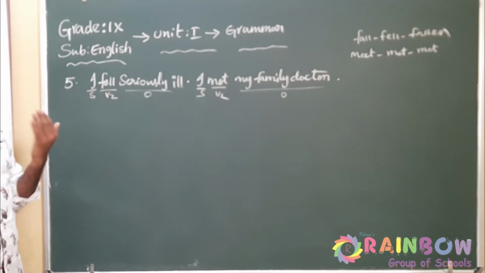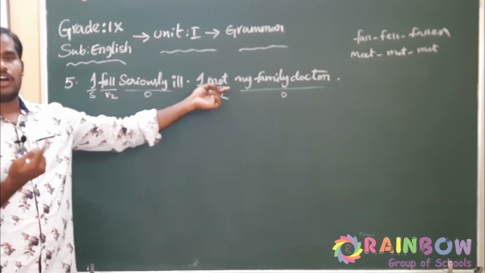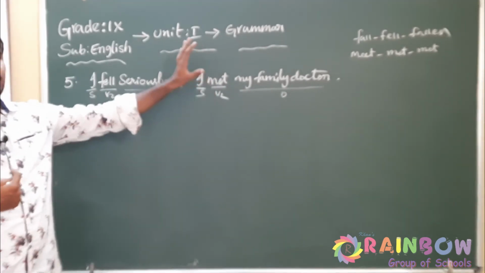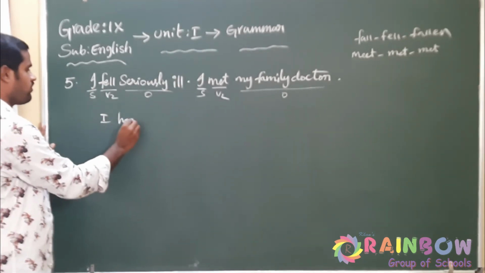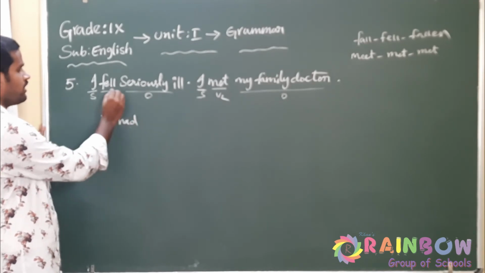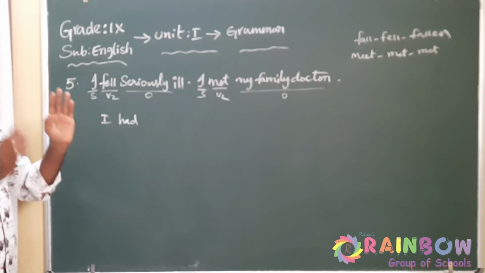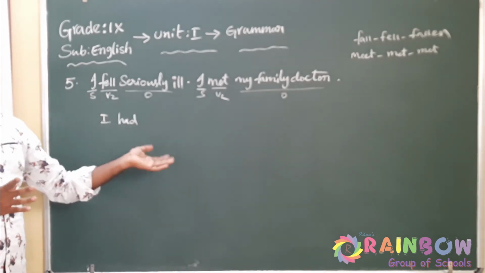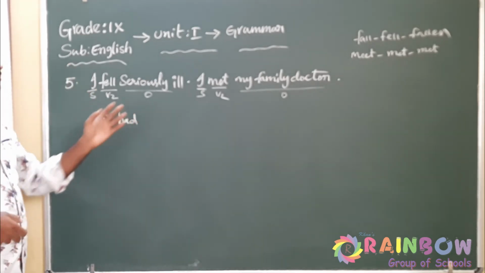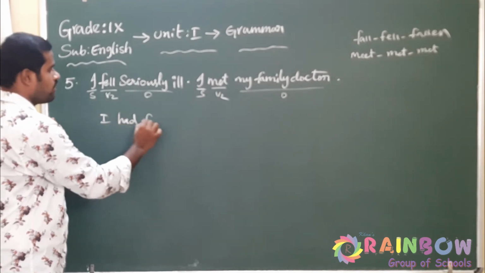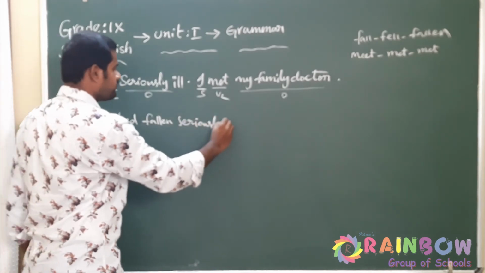So in the same way, I fell seriously ill, that was first. After falling seriously ill, I met my family doctor, and that was the later action. So convert this earlier action into past perfect now. Past perfect is subject plus had plus V3. So don't write I had fell. Simply using had after the subject doesn't make past perfect. In past perfect, had should be there and V3 should also be there. So I had fell is wrong. I had fallen seriously ill.